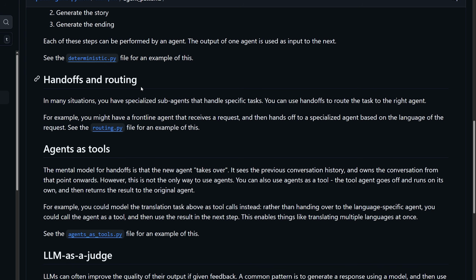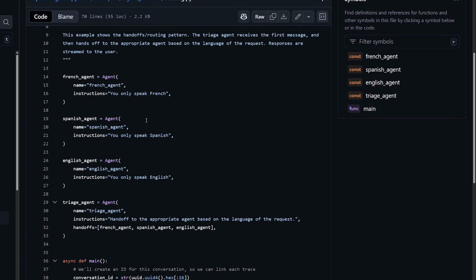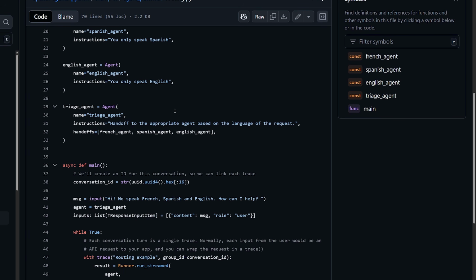This is essentially doing what we learned before, which is connecting agents together using handoffs and giving the router agent the capability of autonomously deciding whether it wants to route or not to a different agent. So it's a more automatic way of doing things. It's not deterministic because you don't exactly know what's going to happen every time, okay?